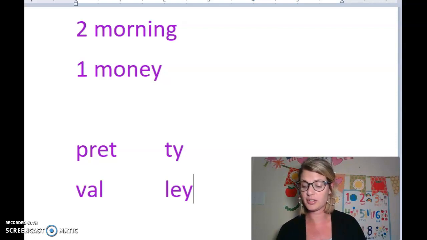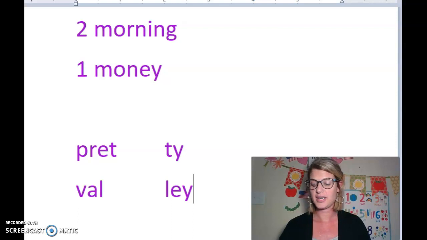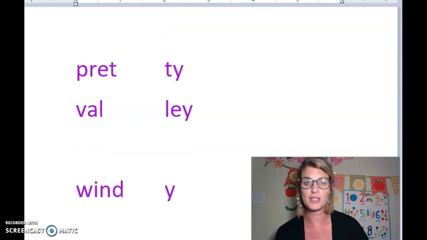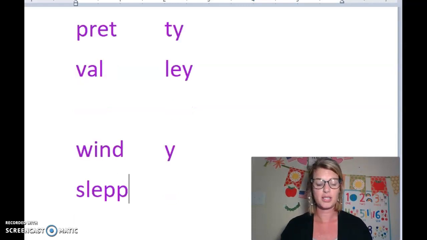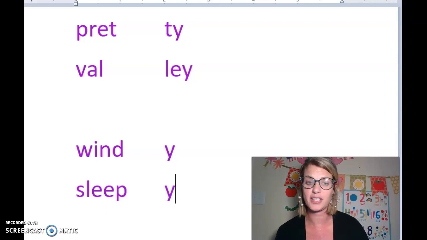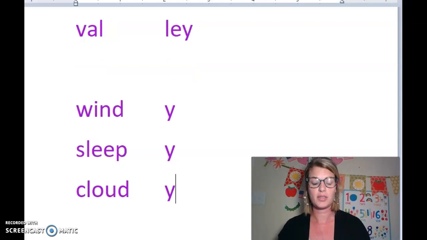Now we're going to draw a vertical line between the base word and the suffix. Write each syllable on the line. So we have windy. You're going to draw a vertical line between wind and the Y. Wind is your base word, and then you're going to write your Y in that second blank. Same thing for sleepy. Sleep is our base word, and then we have our suffix Y. Cloudy. Cloud is our base word.